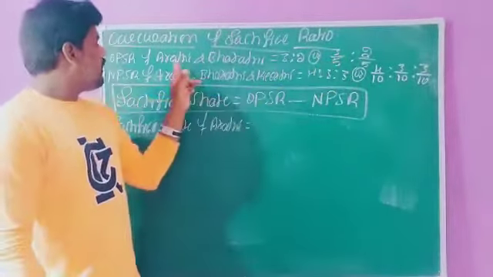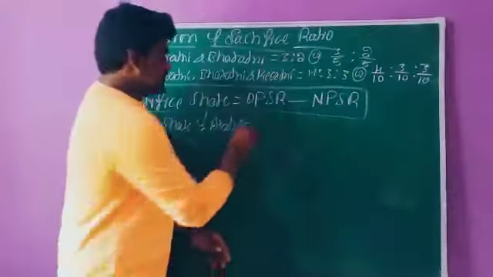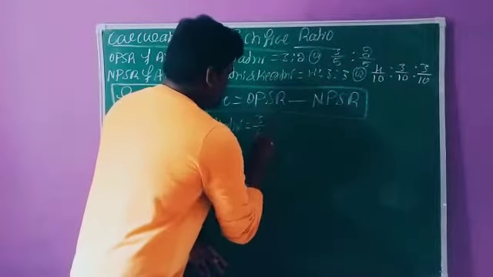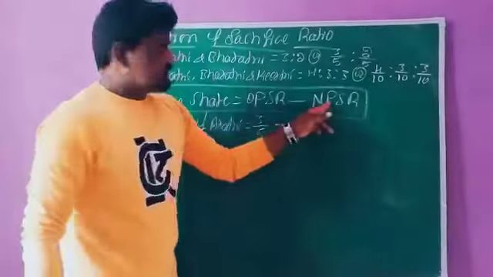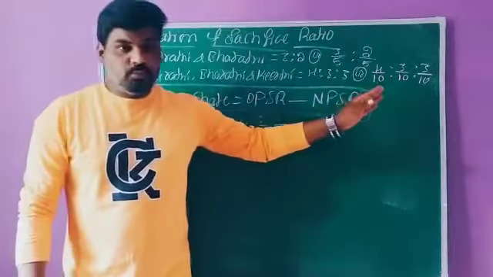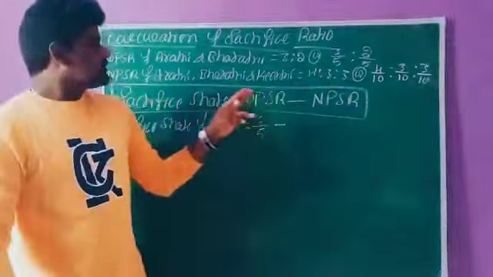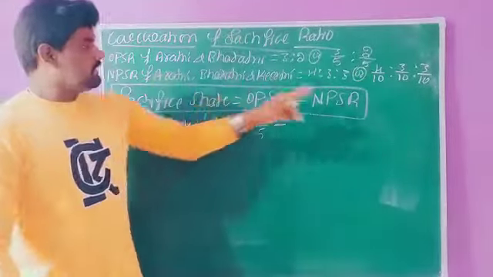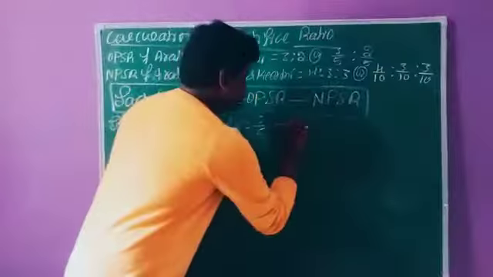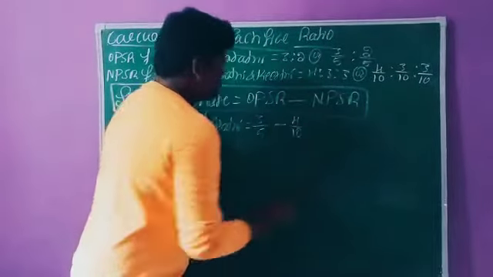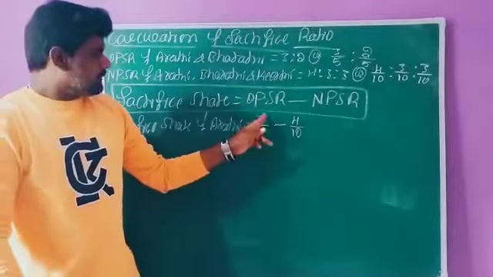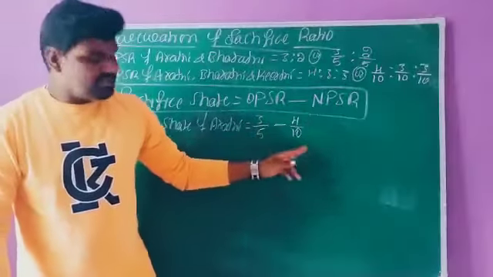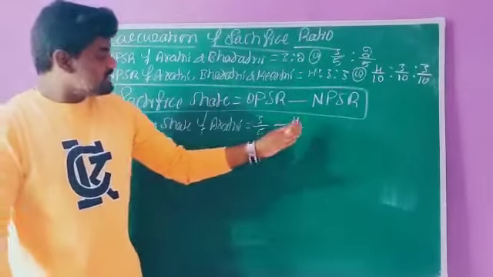This is Arti's old share. 3 divided by 5 minus the new share. After the admission of a new partner, the new ratio is 4 divided by 10. This is the new share of Arti. So, 3 by 5 minus 4 by 10. This is the old share as well as the new share.